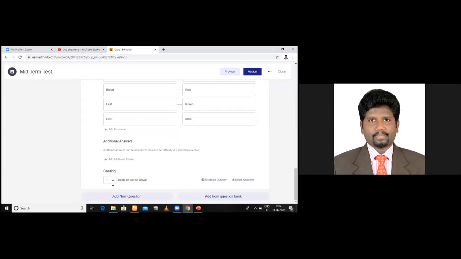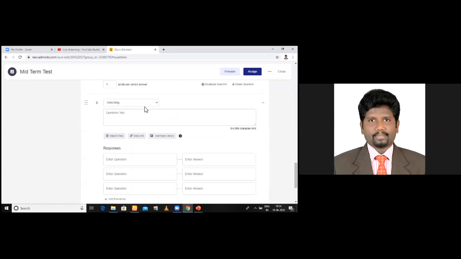I'm going for another question. If you want to add more options, if you want to add one more match, you can click add response. Okay. Now I click add new question. Click here. And from there, I'm into the next question. Now I go for the short answers. How do I do that? Click here. See short answers.